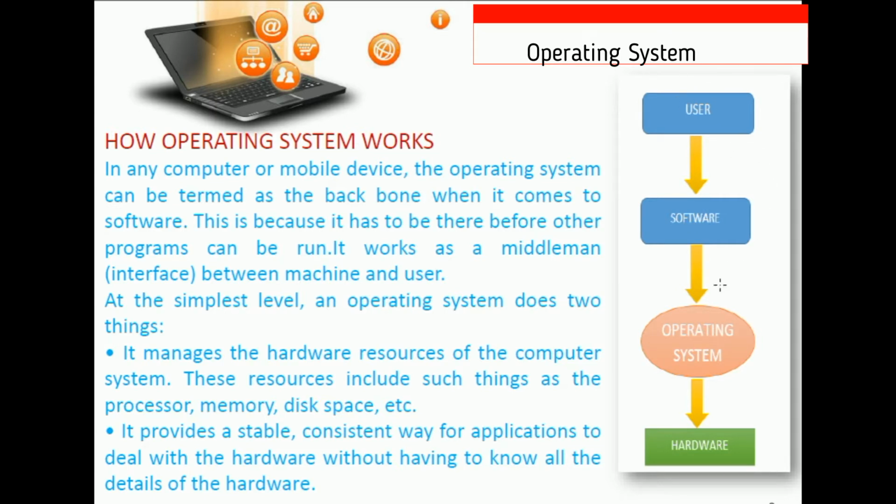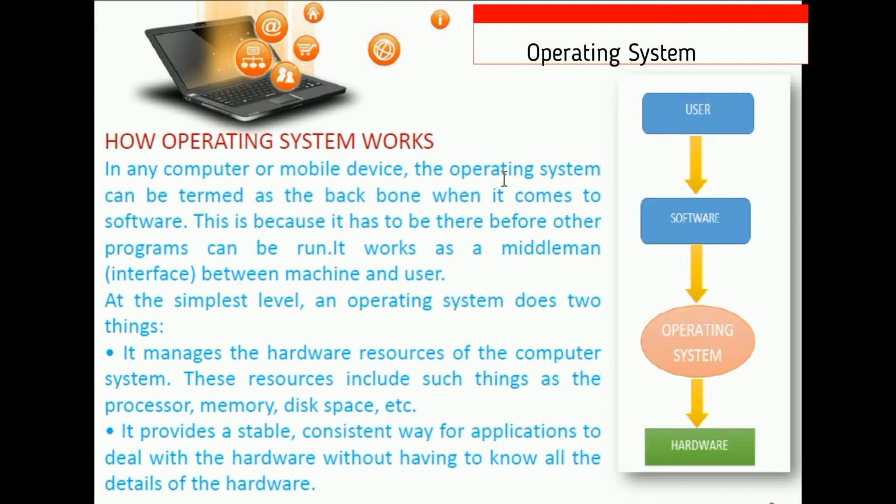So the user directly can't work with the operating system. The user works with the help of application software, and the application software coordinates with the operating system, and the operating system makes the coordination again to the hardware and application software.